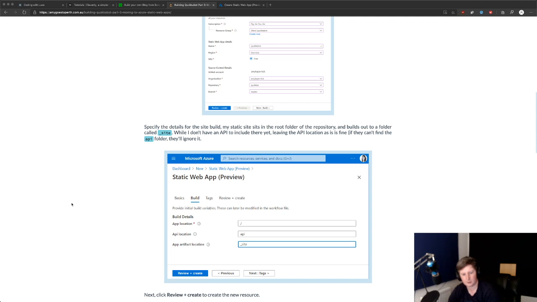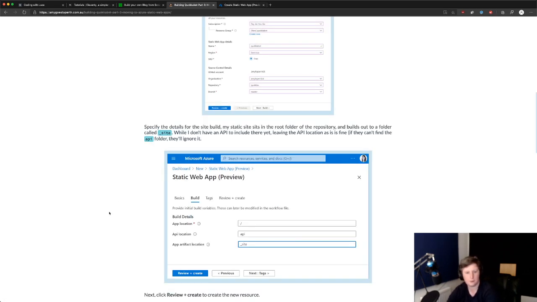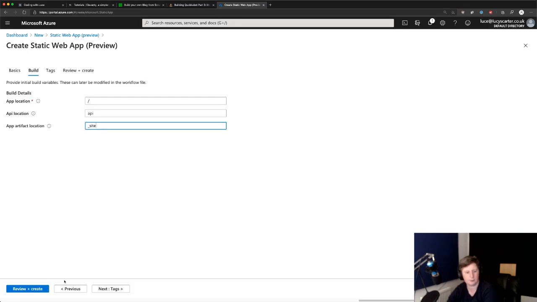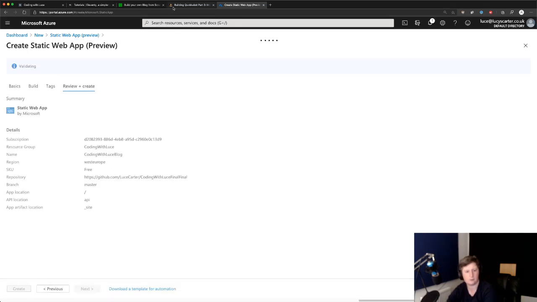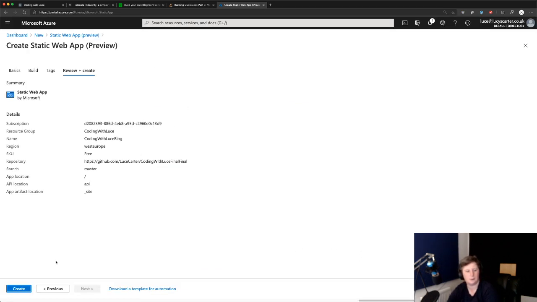So app location is slash, and the artifact location, which is where it outputs to, is going to be underscore site. There we go. And then we can just click review and create. Okay. Create.